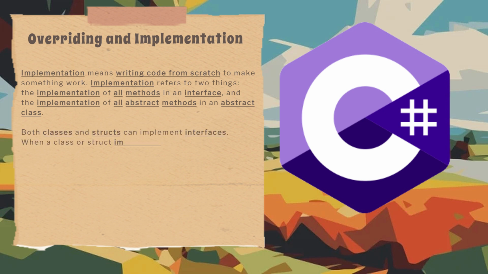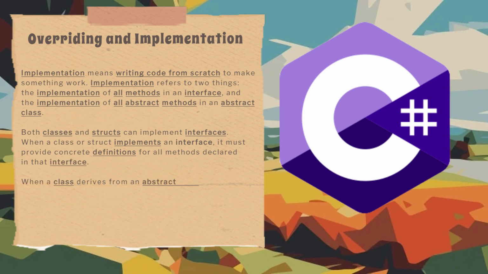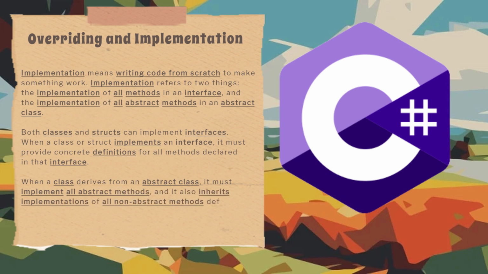When a class or struct implements an interface, it must provide concrete definitions for all methods declared in that interface. When a class derives from an abstract class, it must implement all abstract methods, and it also inherits implementations of all non-abstract methods defined in that abstract class.